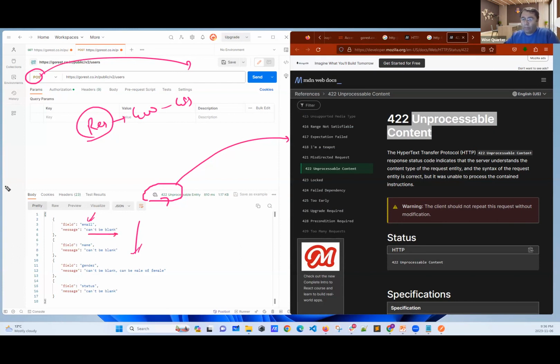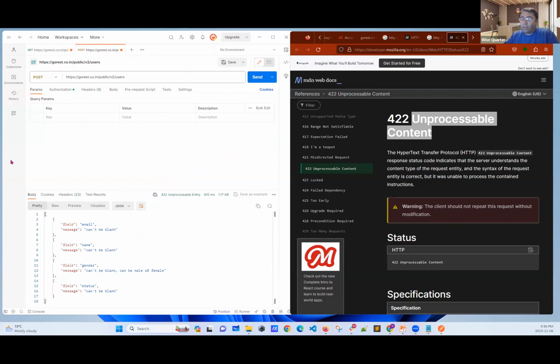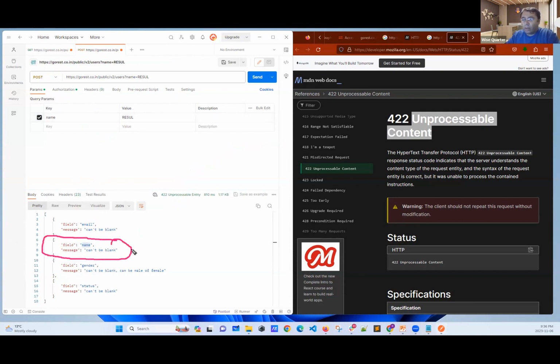Oh, I'm sorry. Now, I gave my password, but I have to provide the name, right? First, let me provide the name. Name is, I don't know, whatever you say. Let's go with Resul. Now, please check this part, my friends. I used to have the name error here, right? Now, when I send it, see, it's gone.